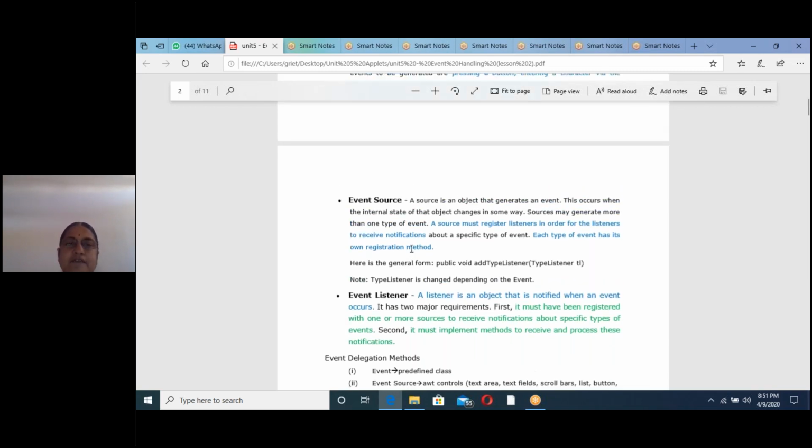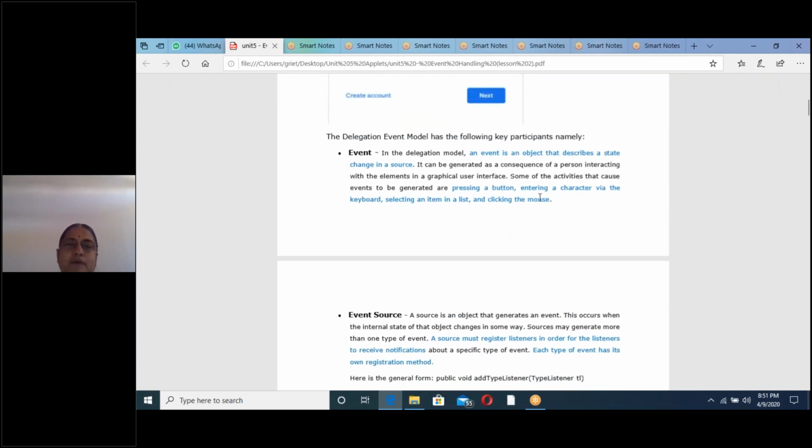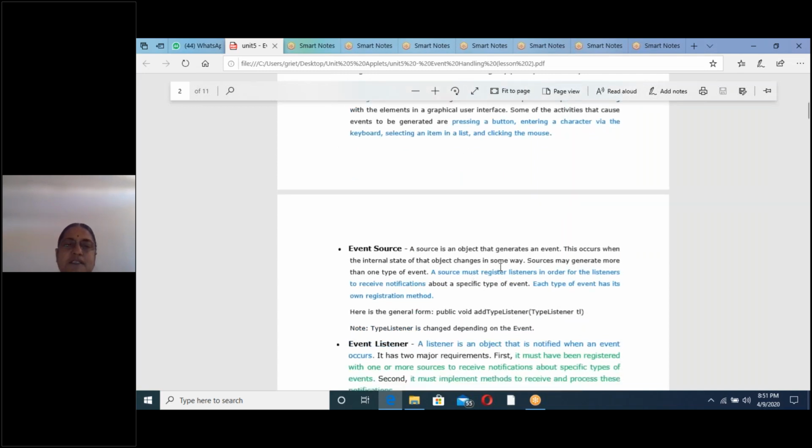Clicking a button or pressing a button is called an event. Clicking the mouse is also an event. Typing a character on the keyboard is called an event. Next, what are the event sources? All the AWT controls are event sources. AWT controls means text area, text field, like that.